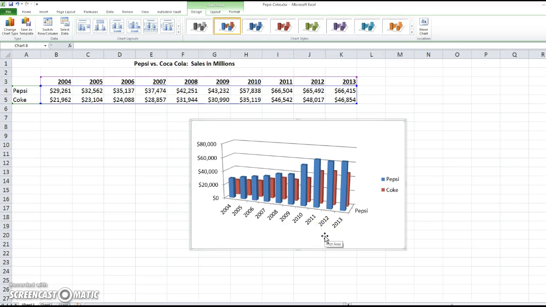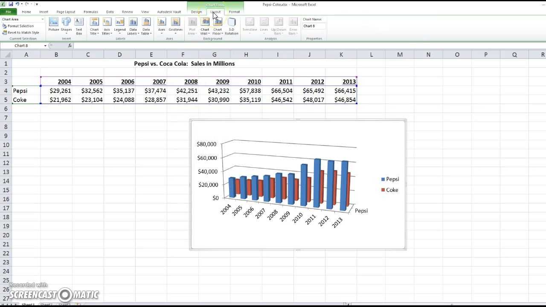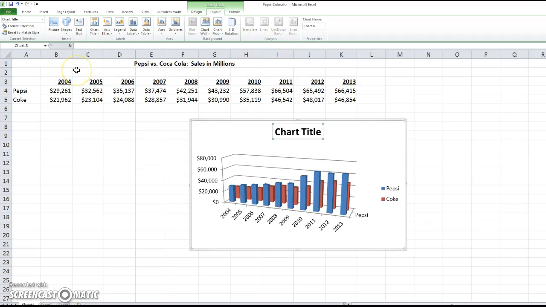Okay. So one more thing we need to do is let's go ahead and get our chart titled. If we'll come up here and click on Layout, Chart Title. Let's click above Chart.